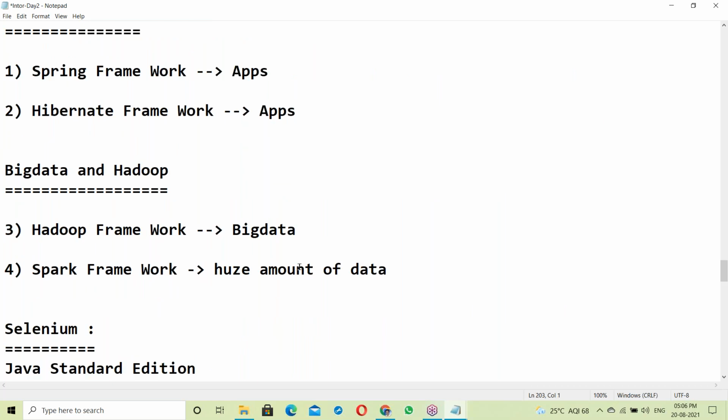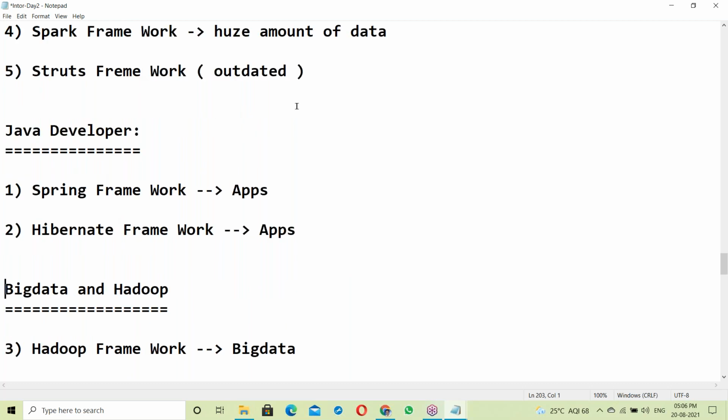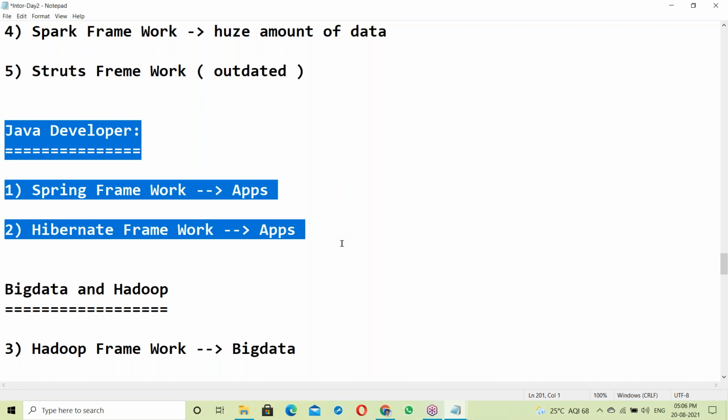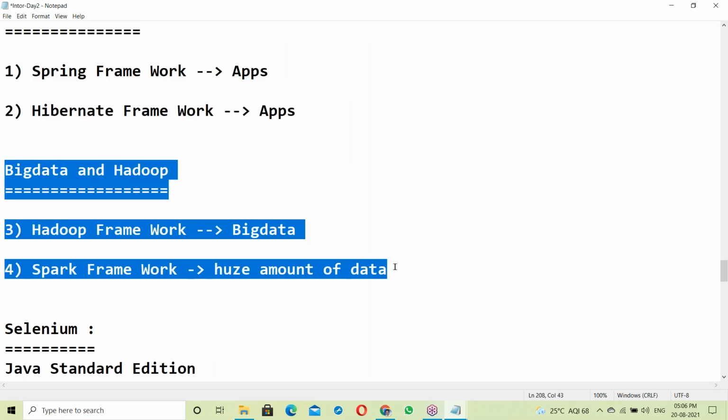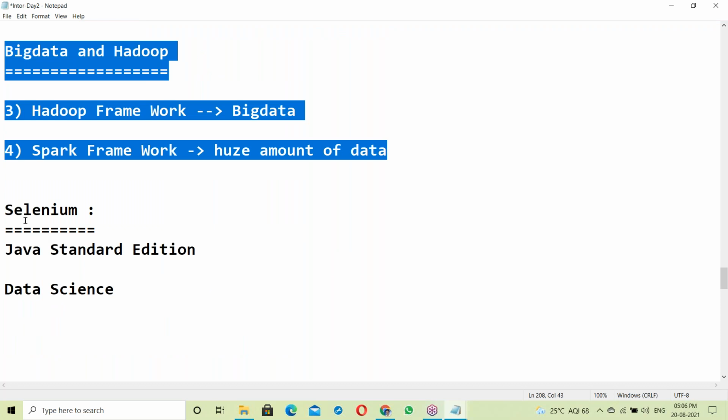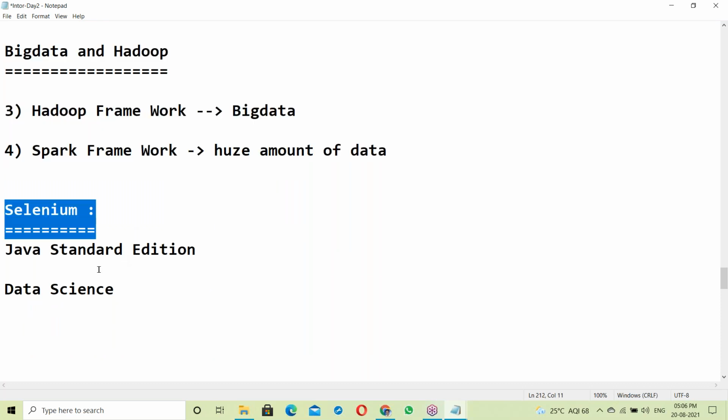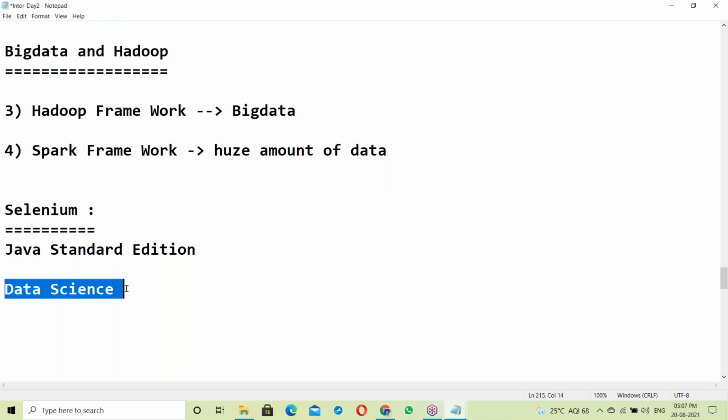If you want to become a Java developer, you should learn these frameworks. For big data developer, you should go for these frameworks. For testing Selenium, you can start directly. After core Java, you can go to testing Selenium or data science. Any of these you can choose.